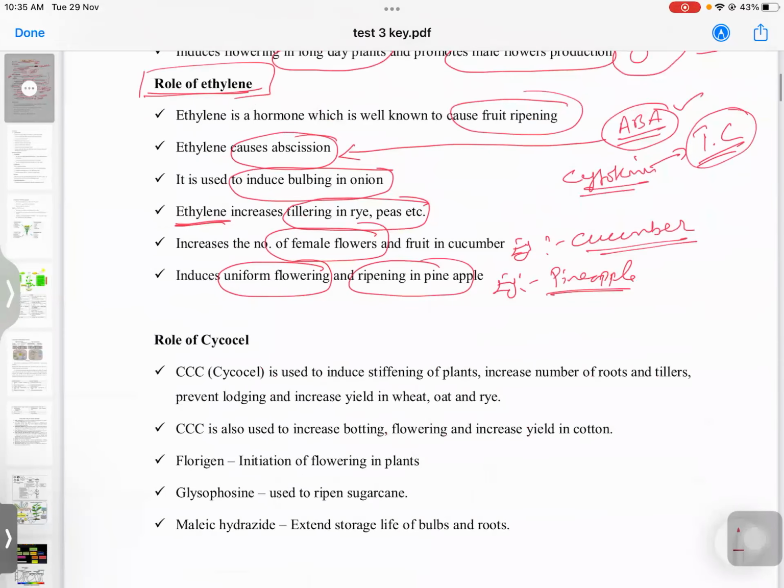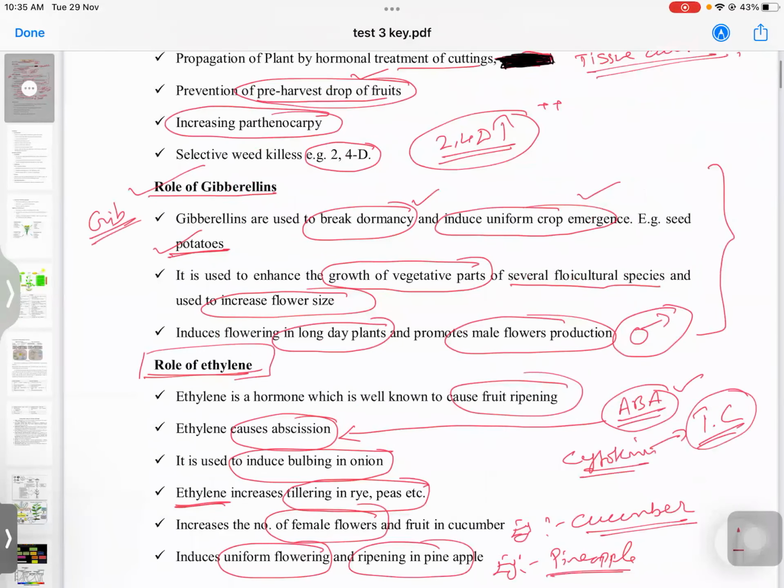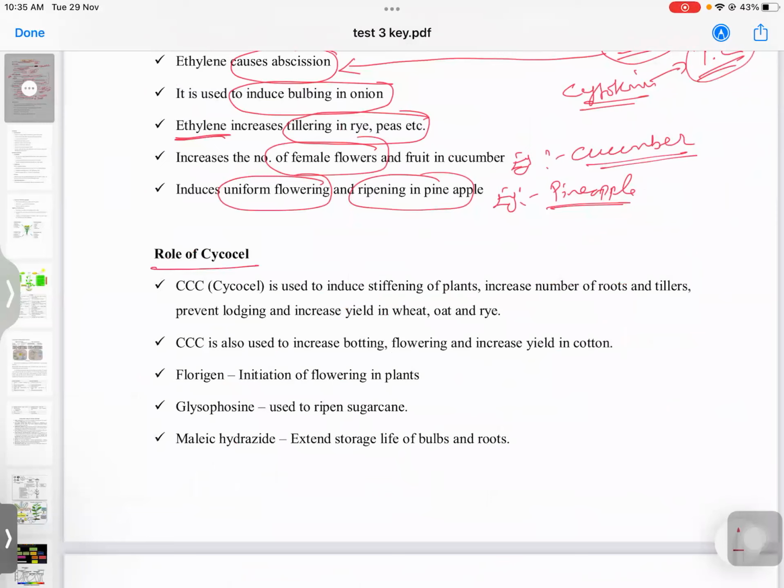We should not restrict ourselves to these. We should go to the next level, like in case of paclobutrazol. It is used to increase the number of roots and tillers, prevent lodging and increase yield in case of wheat, rye, and oat. And also, it is used to increase boll setting and flowering and increase yield in cotton.